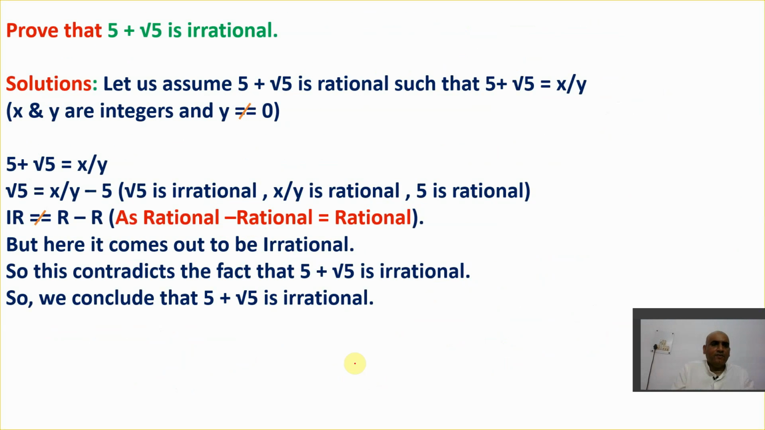Let us say we need to prove 5 plus root 5 is irrational. 5 plus root 5 is irrational. Now we'll take it in a very simple way. How?